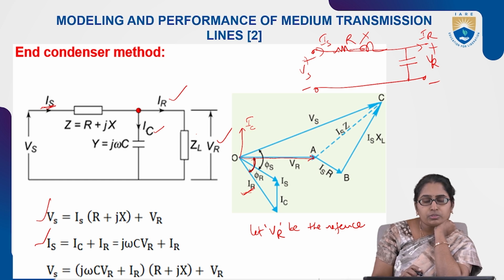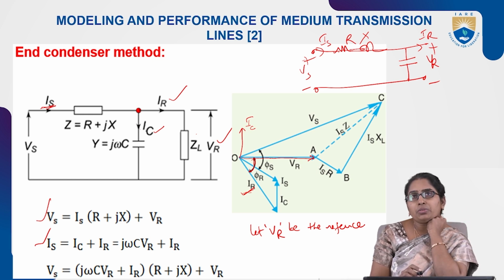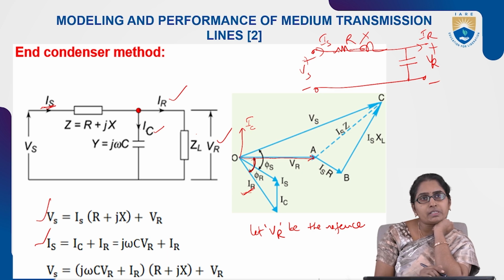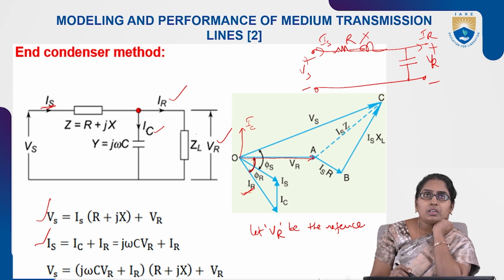Just look at the equivalent circuit and draw step by step. Draw the vector diagram, and at the same time write down the equations, the Vs and Is equations. First, are we able to write Is or Vs first? Here we started with VR as reference.